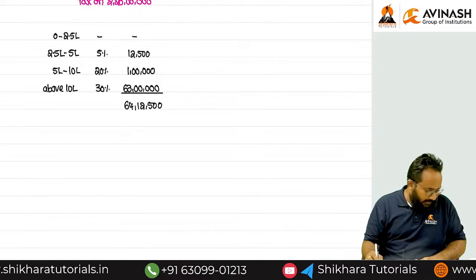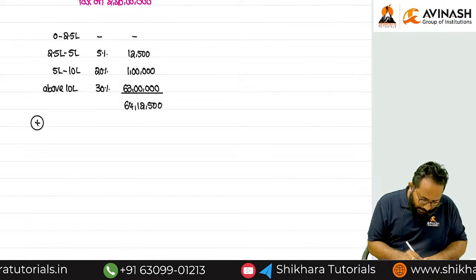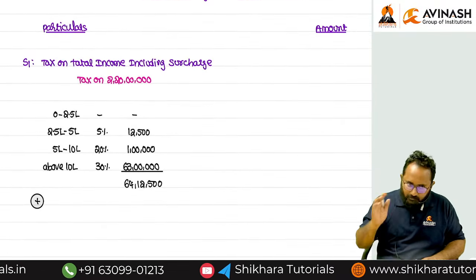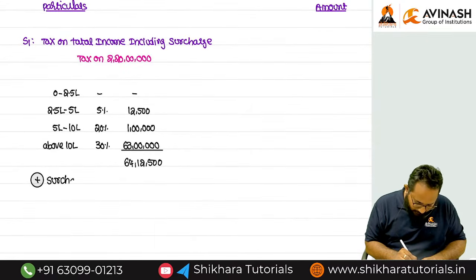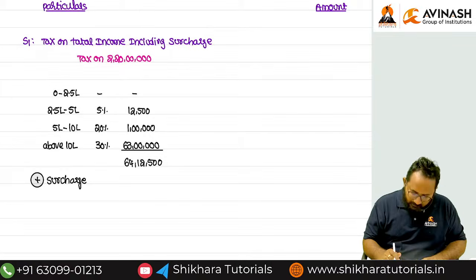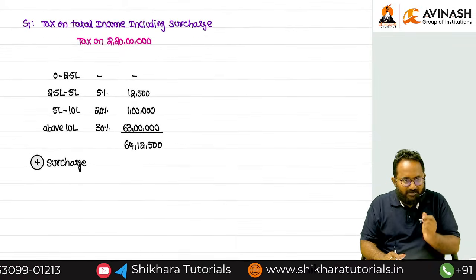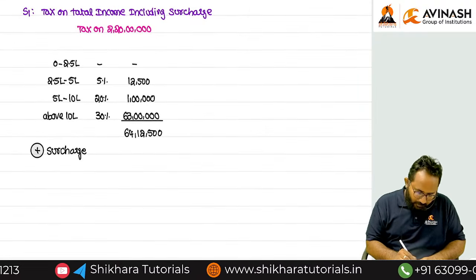Now surcharge we have to add, right, ma? Here we have to calculate everything including surcharge. Don't add health and education cess; last we can do. Can you tell me the surcharge rate? You have to check the provision. If more than 2 crores, less than 5 crores, what is that surcharge, ma? 25%.